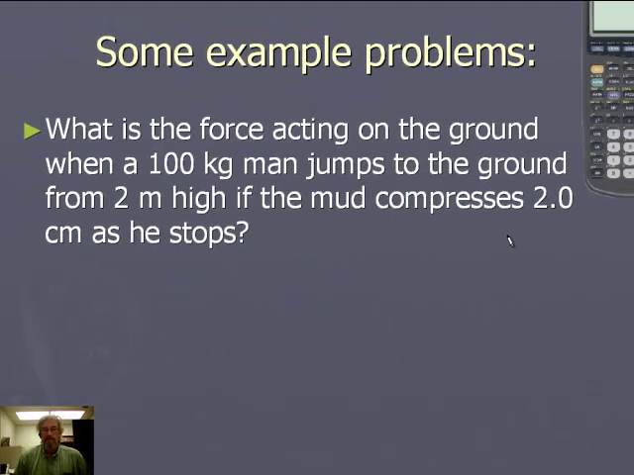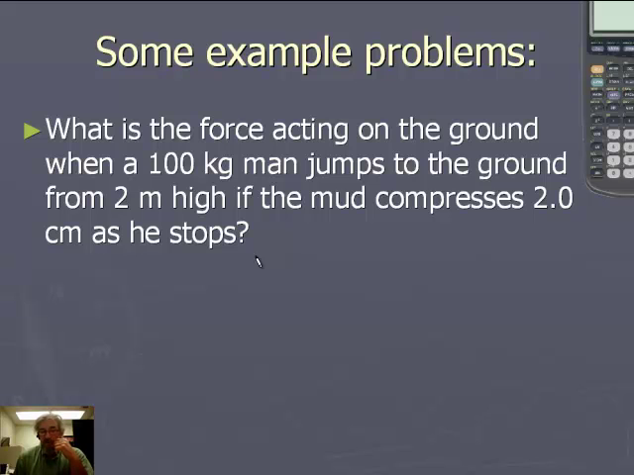Try this one. This throws a little wrinkle into things. The person isn't just standing on the ground, but this person jumps down from 2 meters high and compresses the mud 2 centimeters as he comes to a stop. That's actually going to put more force on the ground than if he were just standing there. Why don't you give this one a try? This is asking, what's the force acting on the ground when a 100 kilogram man jumps to the ground from 2 meters high? Now that's different than just standing there.